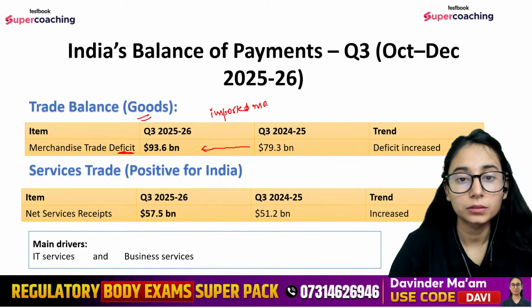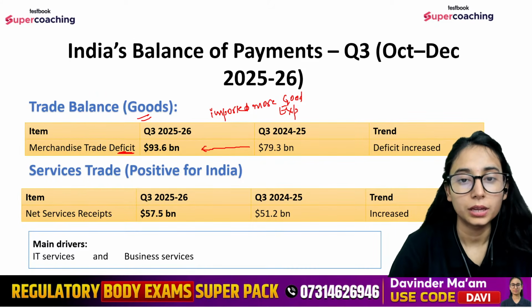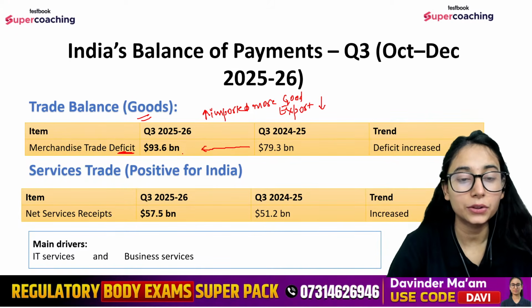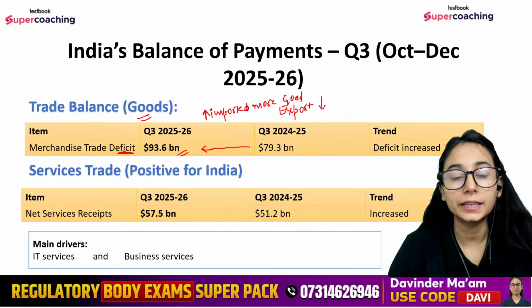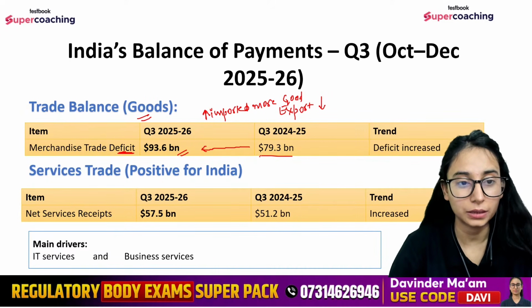more goods rather than exporting them. Export हमारा less है and import हमारे ज्यादा हैं, and that is the reason our deficit stands at 93.6 billion as compared to 79.3 billion in the previous year.